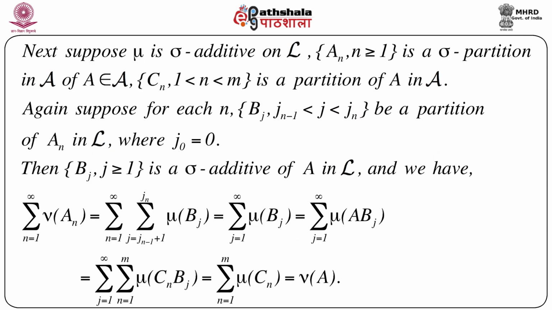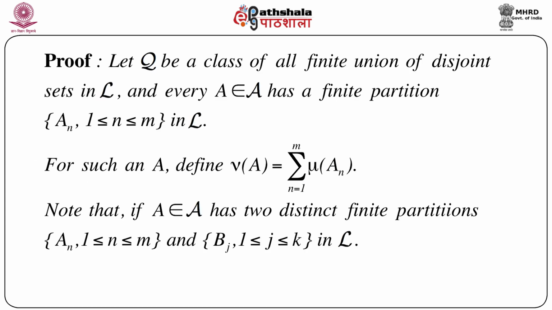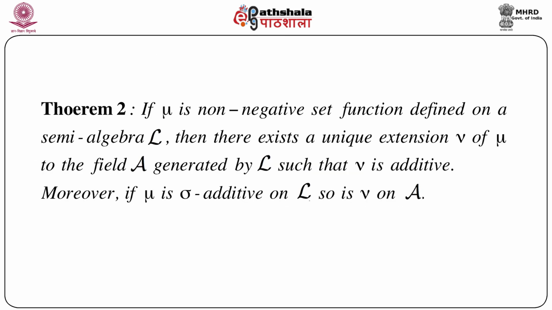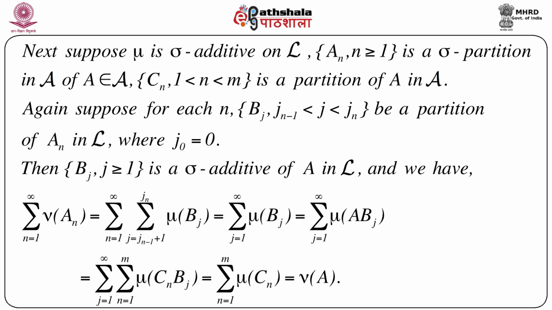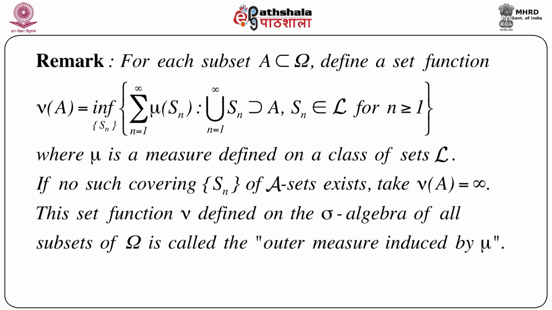So that actually completes the proof of this theorem, that if mu is sigma additive, then nu is also sigma additive on script A, and this proves that nu is sigma additive because nu of A equals the summation n equals 1 to infinity of mu of An. So the proof is complete. Now we will complete this entire thing by putting one small remark, but the remark is the basis of further